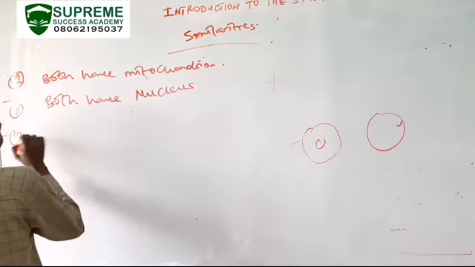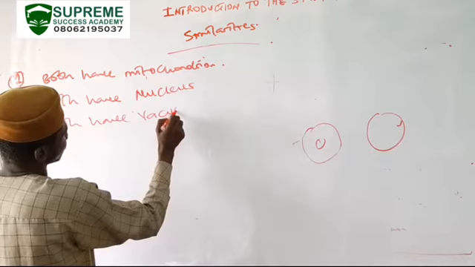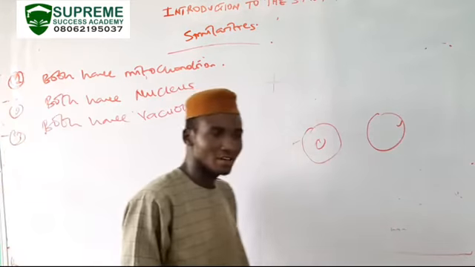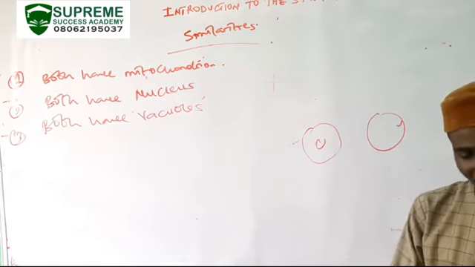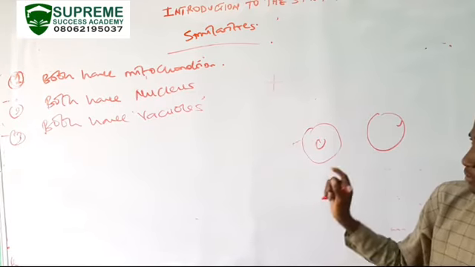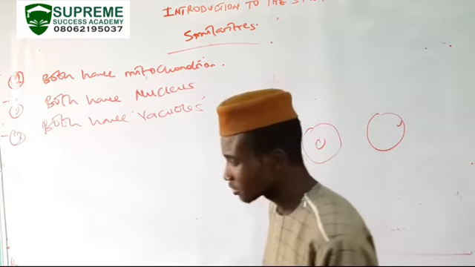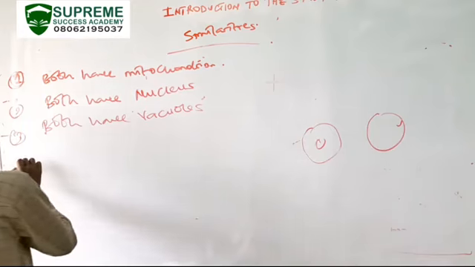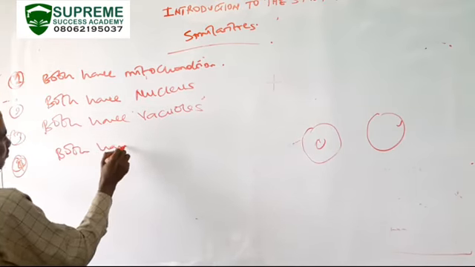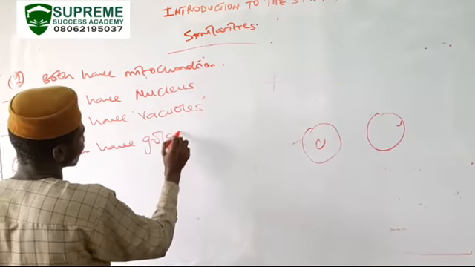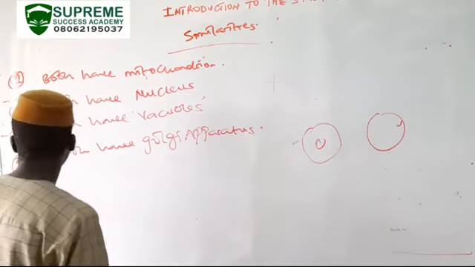Number three, both have vacuoles, although the vacuoles in plants are bigger. They are sacs for storing waste products. Number four, both have Golgi apparatus.